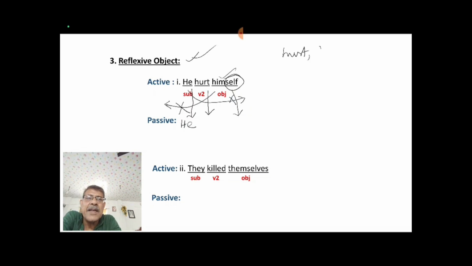HURT, hurt, hurt. This is your V1, this is your V2, this is your V3. This verb does not change its structure according to tense, hurt, no problem.